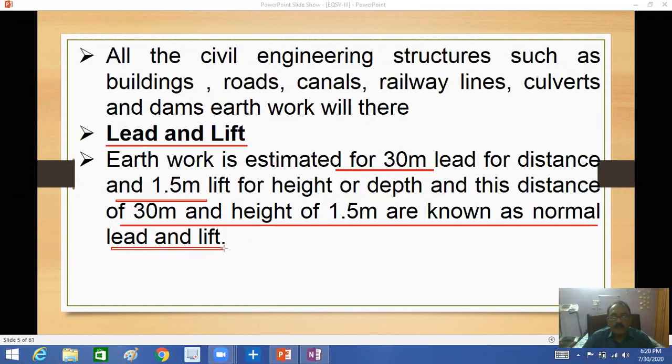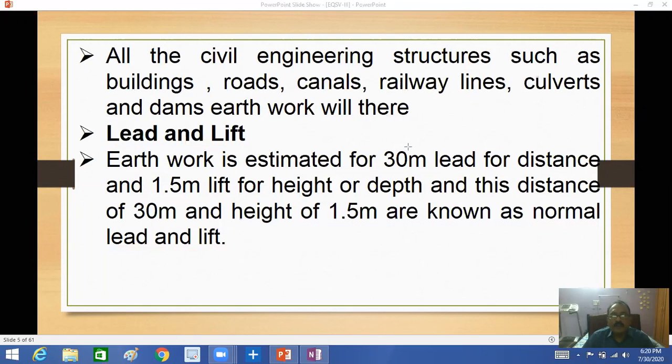What is the normal lead and lift? This is a very important issue, because we have to add cost if the work lifted is higher than 1.5 meters or deeper than 1.5 meters, so the labor cost and estimation cost will increase.